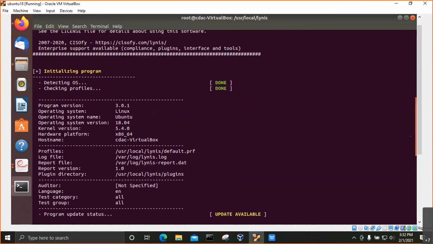Here, as we can see, the first section of the audit detects the version of Linux, kernel, release, and other system details. Here we can see the program version is 3.0.1 and it has detected the operating system as Linux, operating system name Ubuntu, and Ubuntu system version that is 18.04.